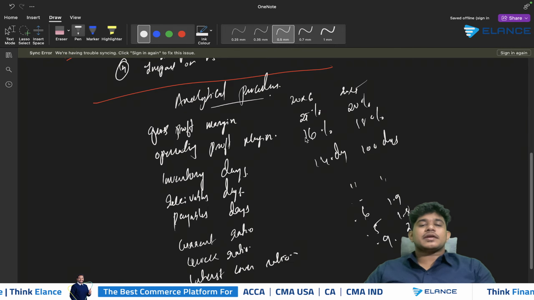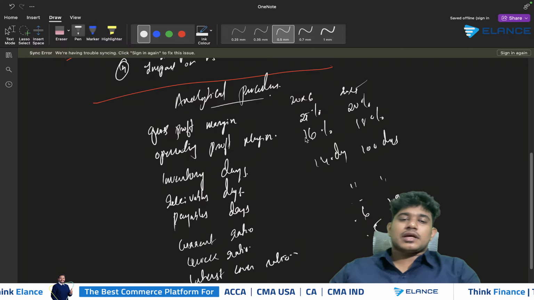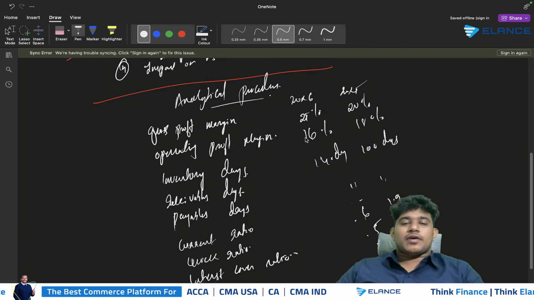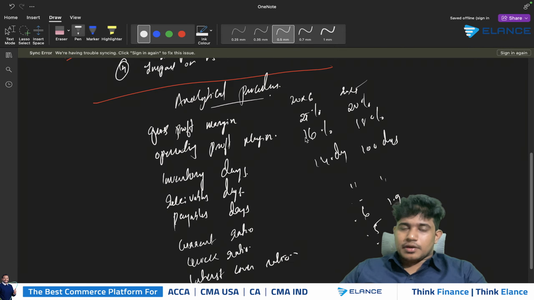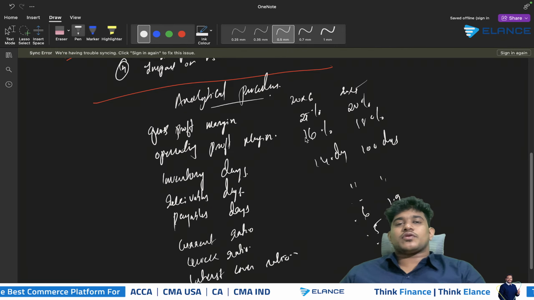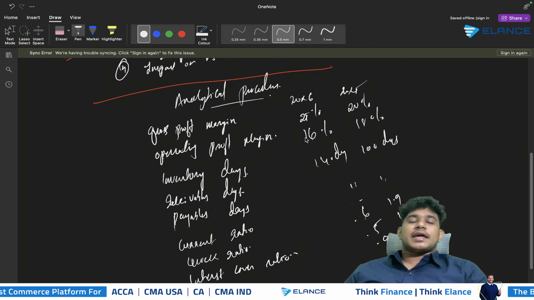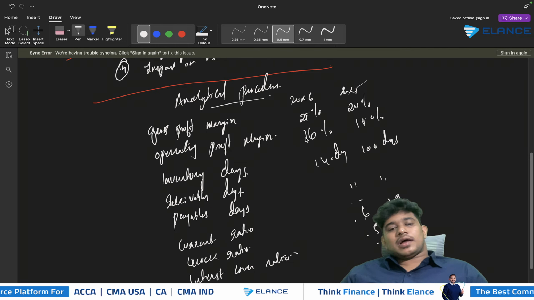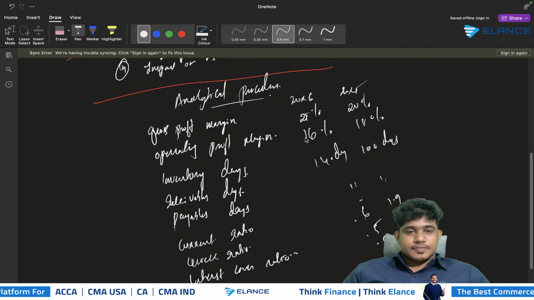Again, the company's inventory days has increased. Well, we know that when the inventory days has increased significantly, it represents a possibility of having slow moving or obsolete inventory. And when there is slow moving or obsolete inventory, it should be recognized at the lower of cost and NRV. However, there can be chances that the company might not have done that, resulting in overstated value of inventory and understated expenses.